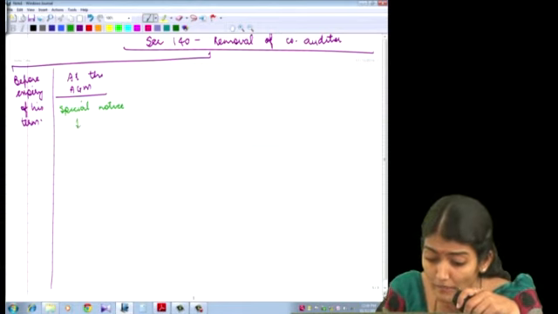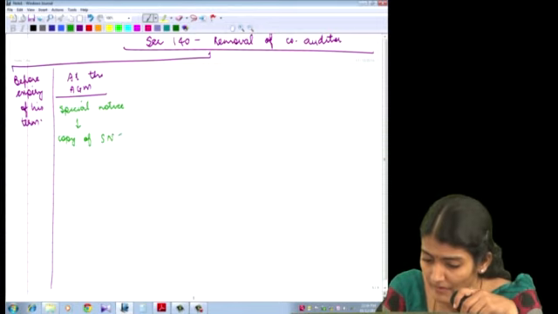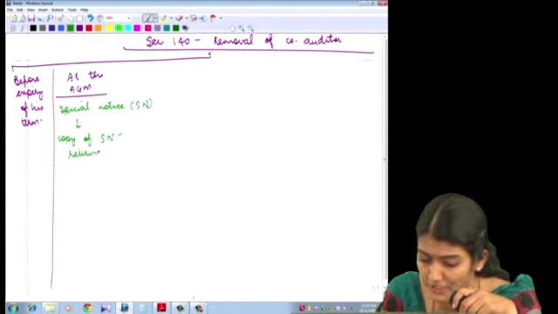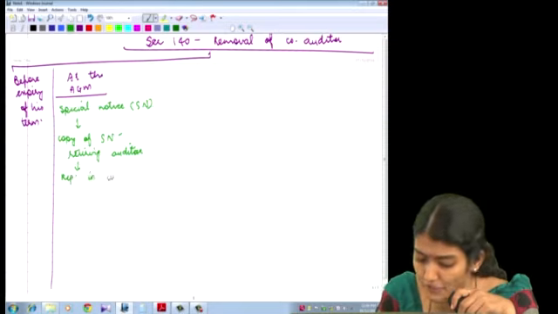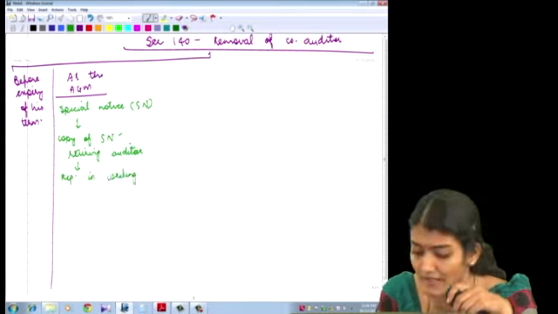Then a copy of the special notice will be sent to the retiring auditor. And now what is SN? It is the special notice. A copy of the special notice will be sent to the retiring auditor. Then he can make a representation in writing. It should not exceed reasonable length.